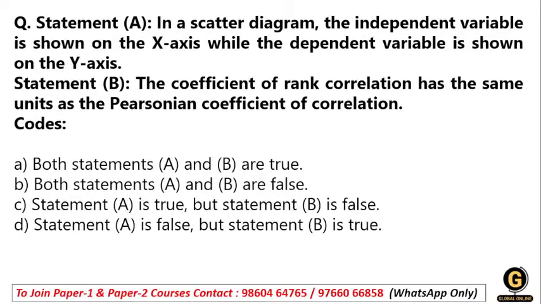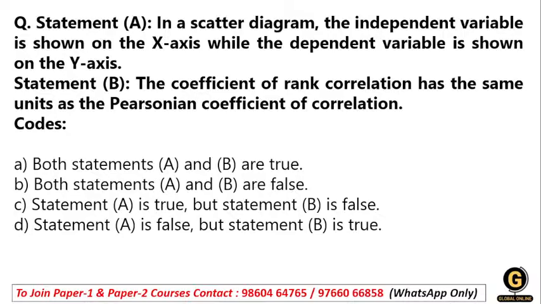Isn't it true? Yes, this is true, because whenever you plot the diagram, whatever is independent is shown on your x-axis and the dependent variable is plotted on the y-axis.